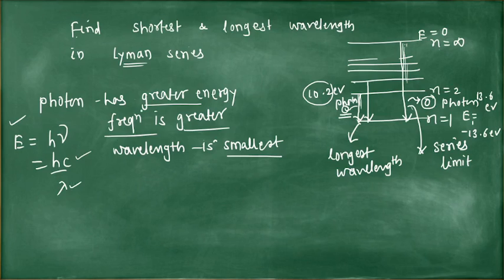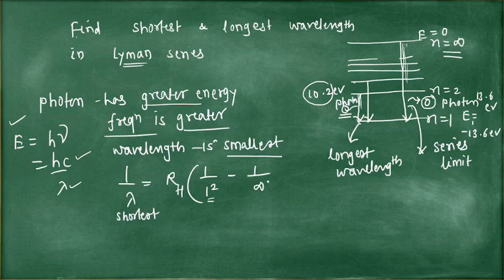So what will be the formula? 1 by lambda is equal to, when this is shortest, Rydberg's constant RH times (1 upon 1 squared, this is the fixed orbit, minus 1 upon n squared), where shortest means n is equal to infinity.